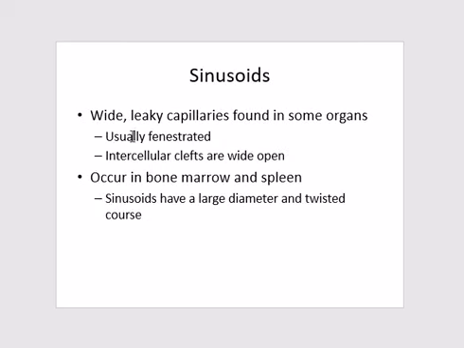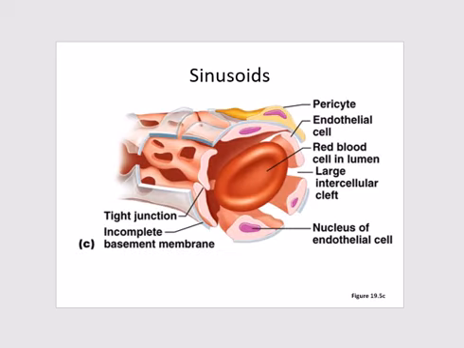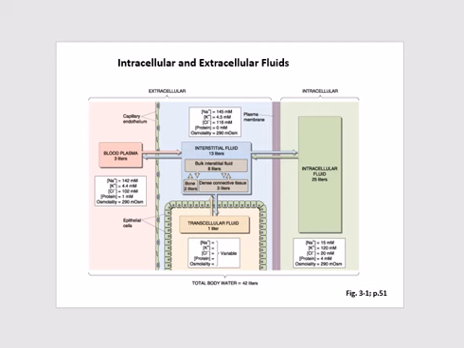The sinusoids, which we studied about a while ago, they are present in the liver. They are wide leaky capillaries found in some organs. Usually fenestrated, intercellular clefts are wide open, and they are also present in bone marrow and spleen. They have a larger diameter and a twisted course. Now we are talking about the sinusoids. They have leaky channels. Some of them are present within the endothelium, and there are some tight junctions as well, but most of the times they are leaky.